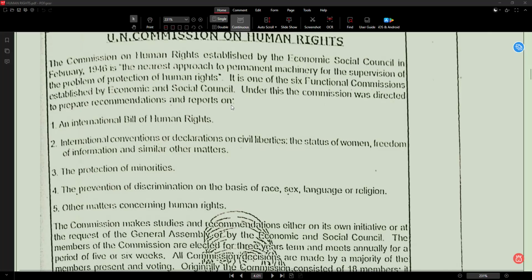Directed means given responsibilities. Given responsibility is called directed. Prepare means make or create. Recommendations means suggestions. Reports means detailed information or documents. So overall, the commission was given responsibility to prepare suggestions and reports. What is that commission? UN body.